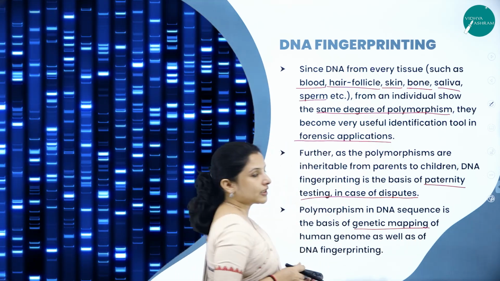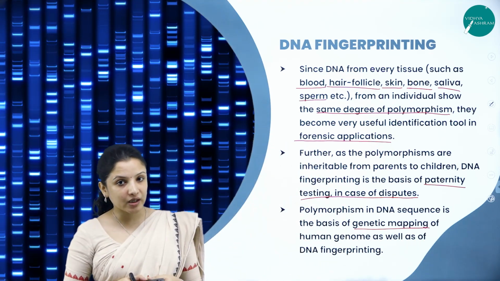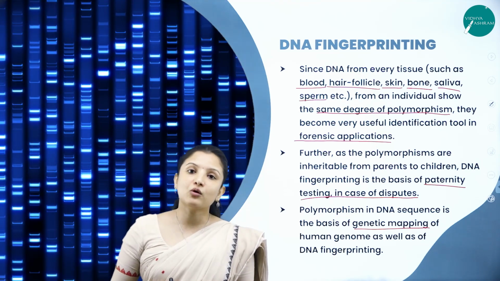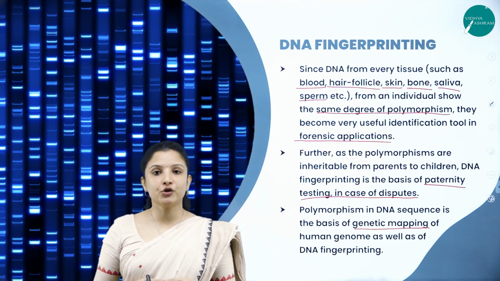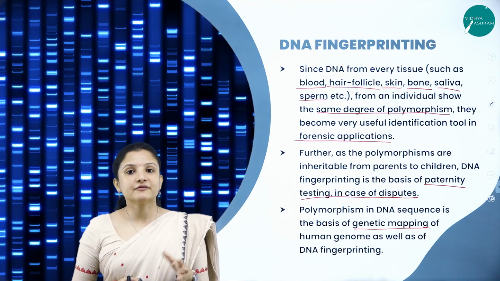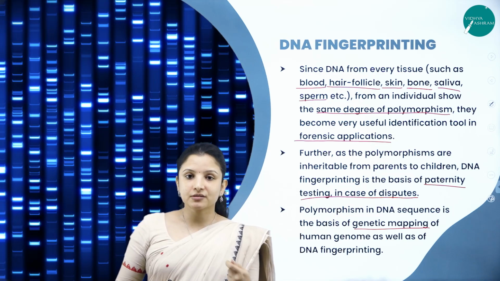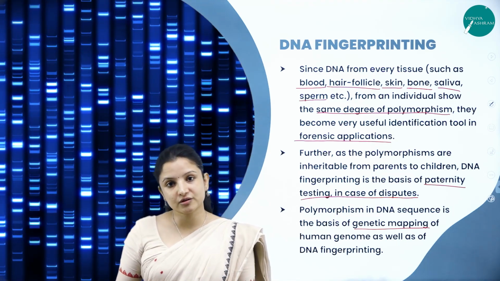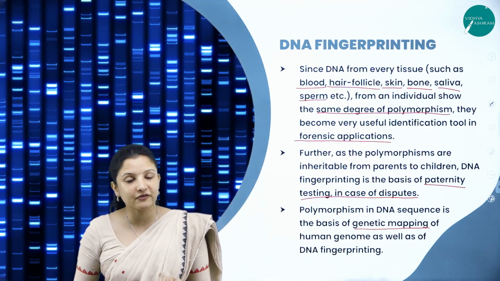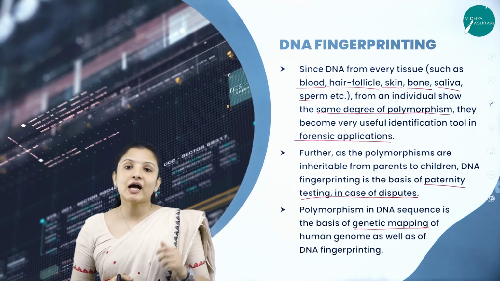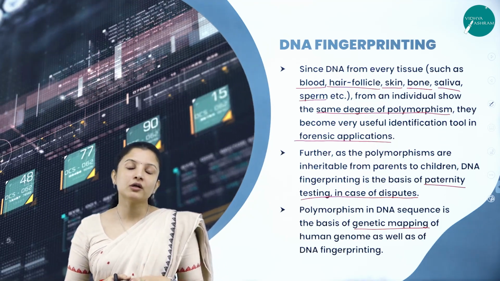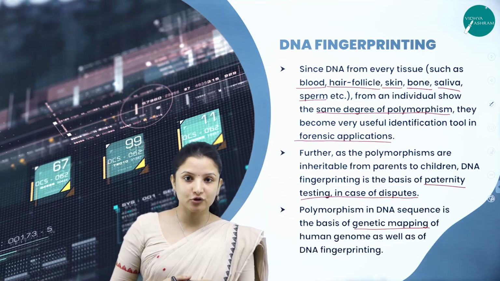So what is this genetic mapping? Genetic mapping is very, very important to find out various genetic disorders in human beings. Like we have, say for example, Down syndrome, right? There are babies or children who have Down syndrome, but can the Down syndrome be found out earlier itself? It can be found out. How can it be found out? It can be found out by chromosomal mapping.